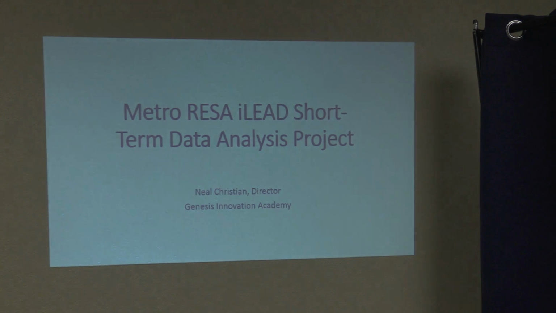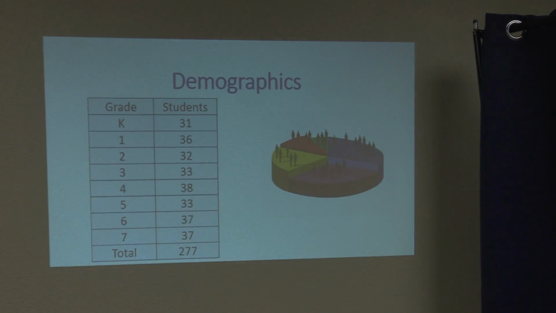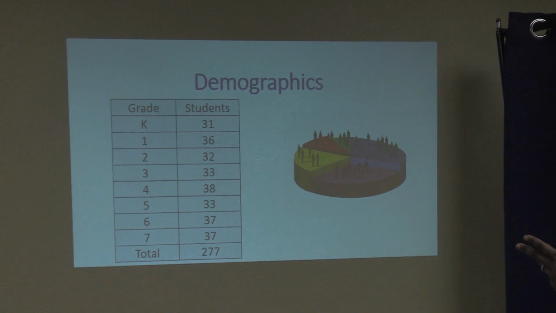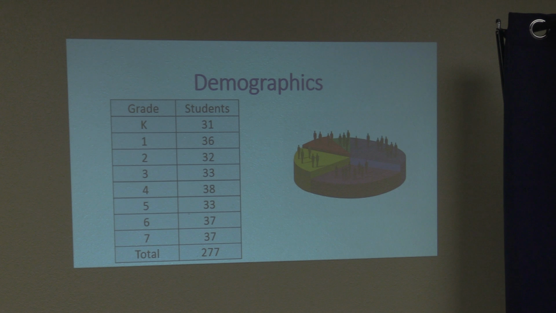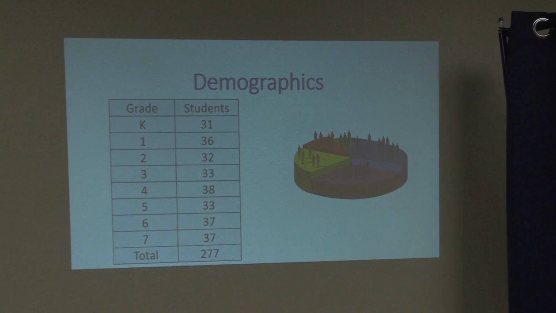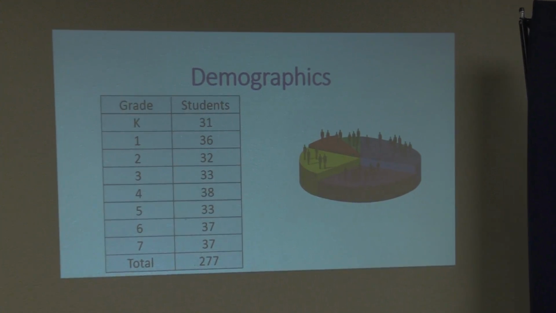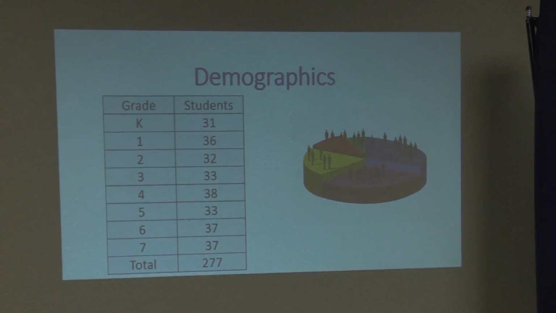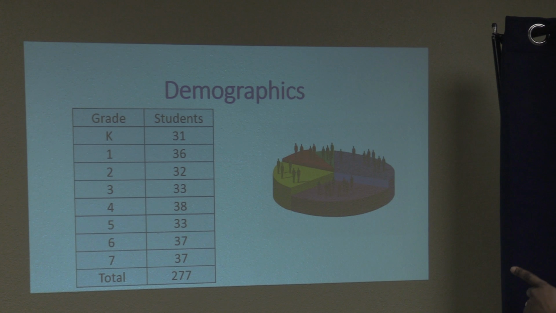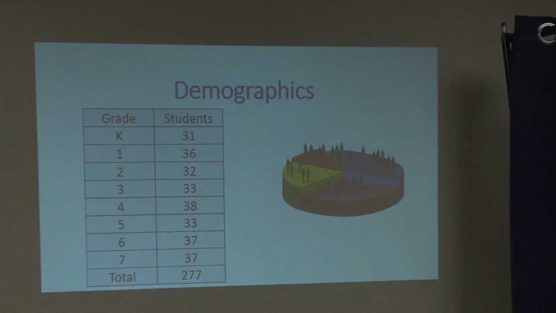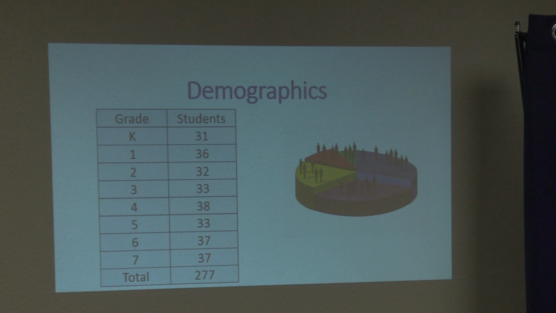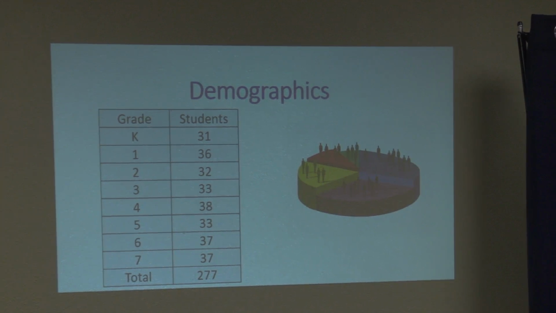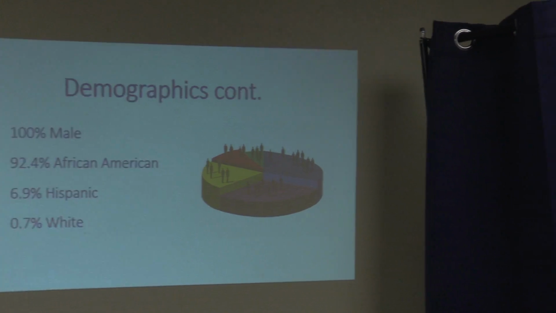First, looking at some of the demographics, we have 277 total students. As you can see, we have the number of students per grade, but this particular data analysis is using the Georgia Milestones Assessment System results from 2017-2018, so we're going to be concentrating on grades 3 through 6. The 7th graders were 6th graders last year, and we added that new grade, so we didn't have 7th graders last year. Therefore, we're looking at grades 3 through 6 when we look at the data analysis piece.